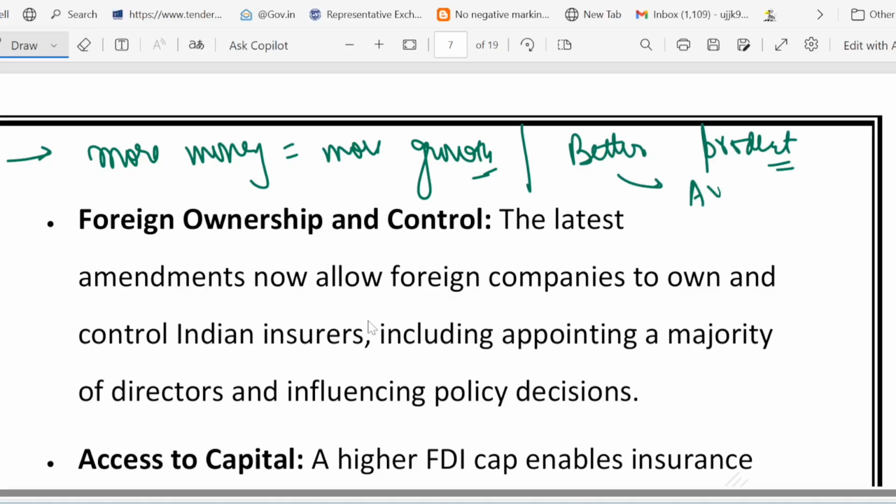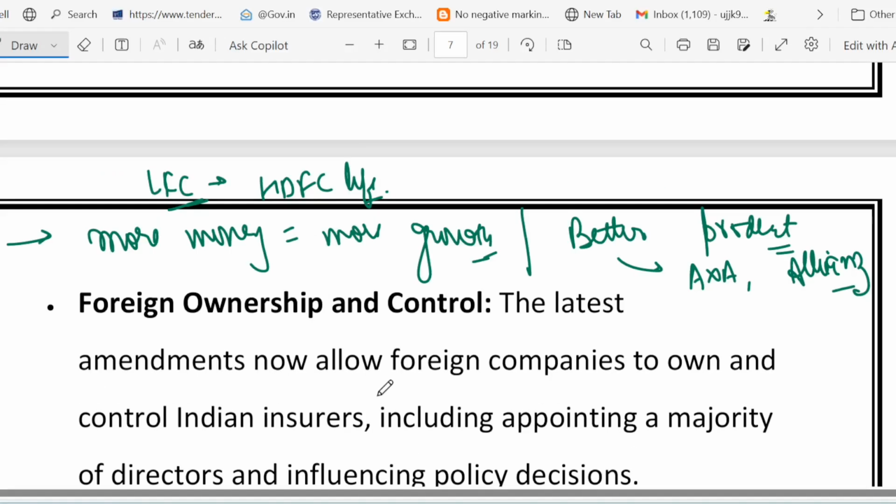You might have heard the names of AXA and Allianz. So these are the global players. Competition from these global players forced Indian insurers to innovate. For example, earlier LIC had no competition. Now companies like HDFC Life and ICICI Prudential offer customized plans, right? These were the reasons why FDI matters.